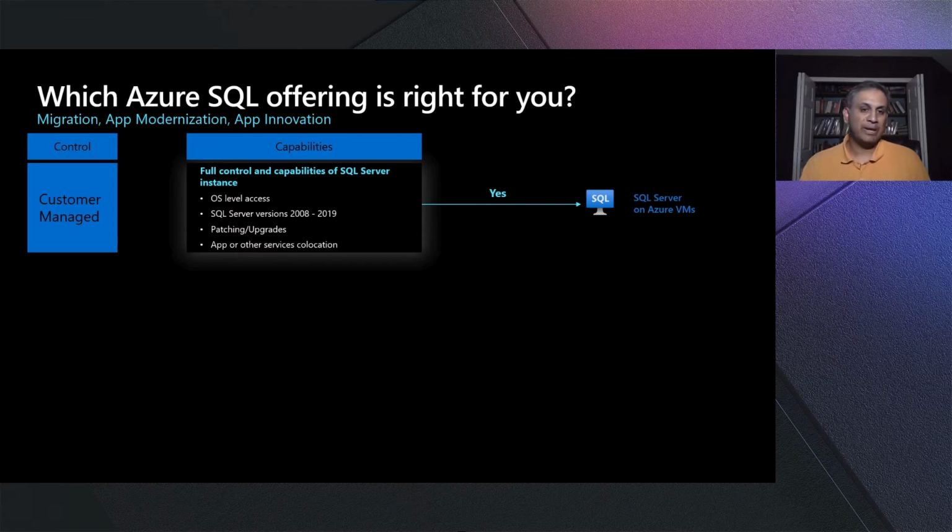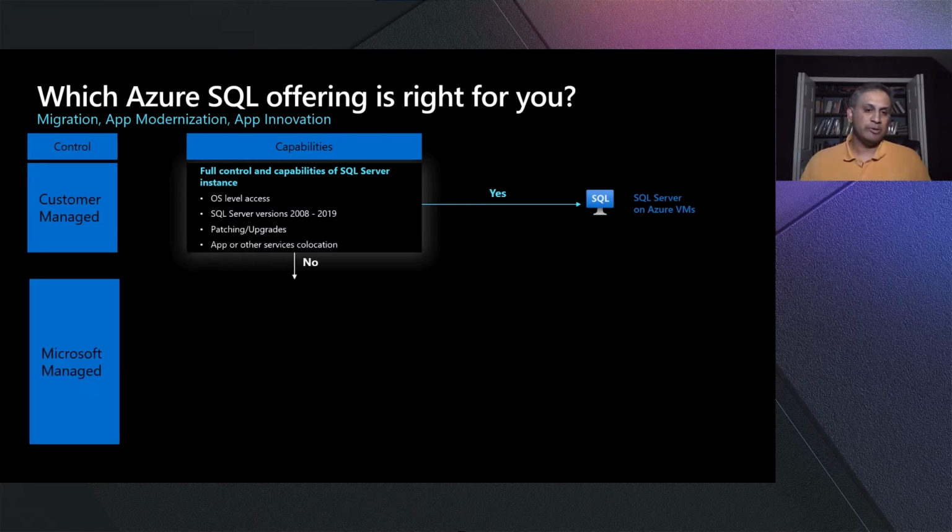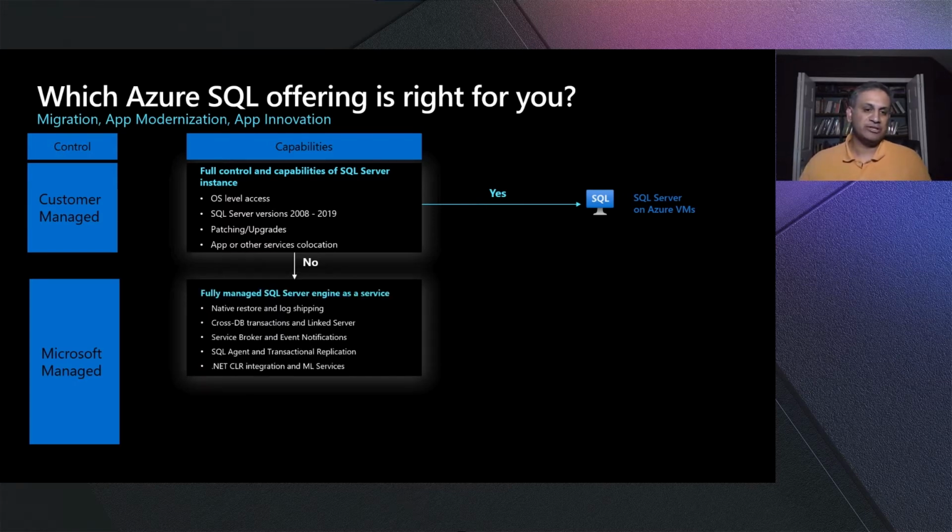If you do not want to manage the environment and let Microsoft worry about it, you pick one of the Microsoft Managed Platform as a Service options. As I mentioned previously, we have two choices here. First is full instance as a service, which we also call managed instance. You would pick this if your application needs instance level capabilities, some of which are listed here, such as CLR or cross database queries or SQL agent, etc. And you would go there.